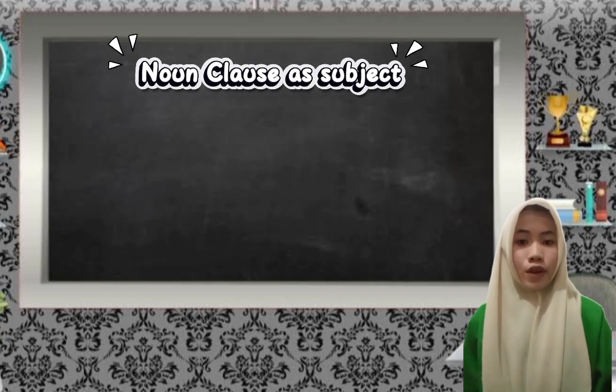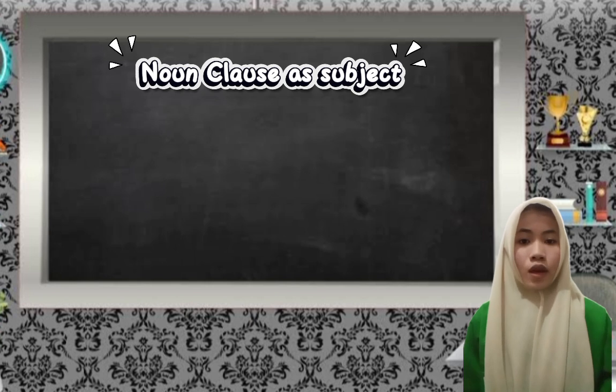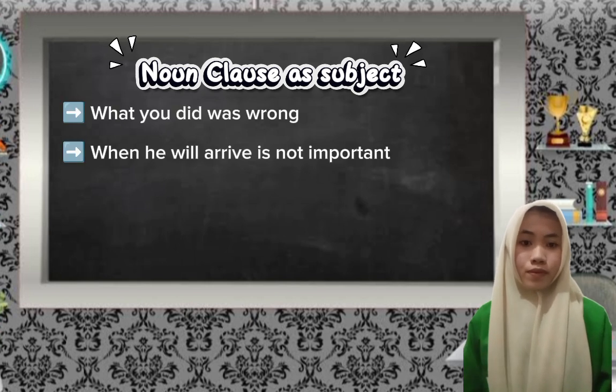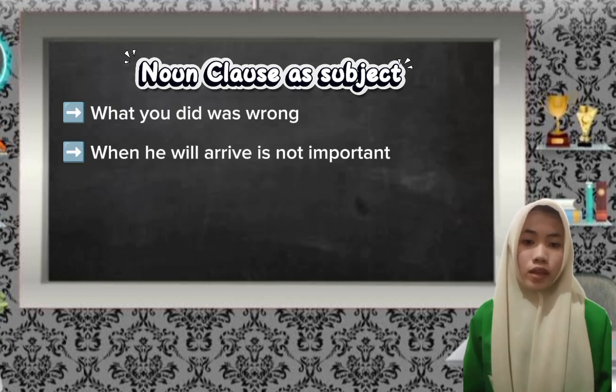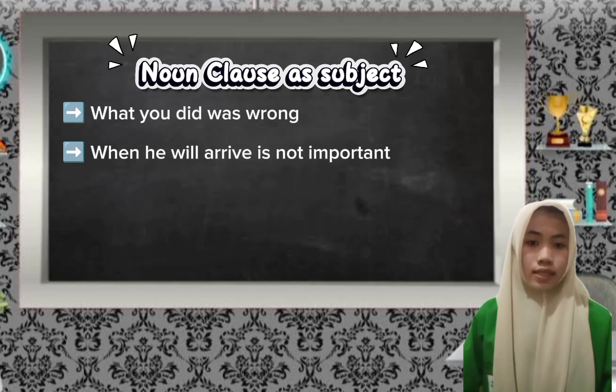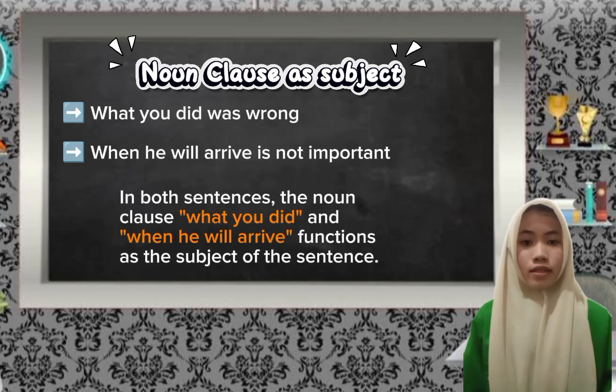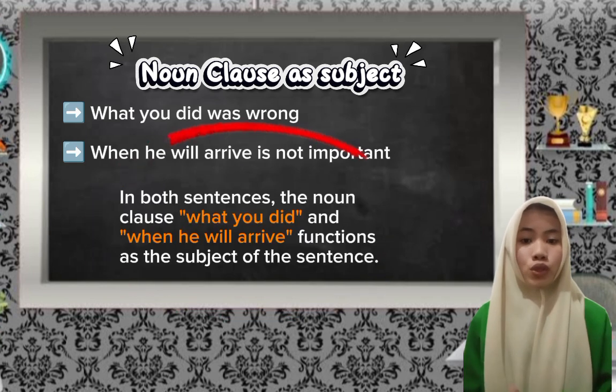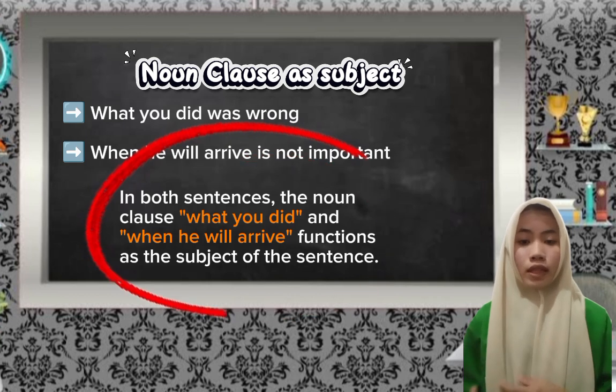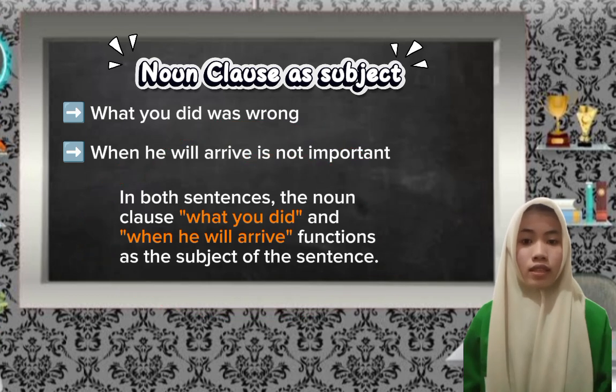An example of a noun clause as a subject: what you did was wrong, or when he will arrive is not important. In both sentences, the noun clauses what you did and when he will arrive function as the subject of the sentence.